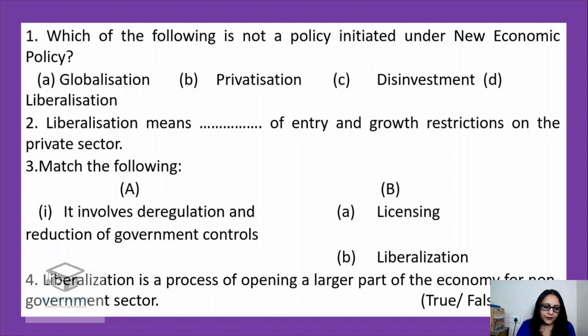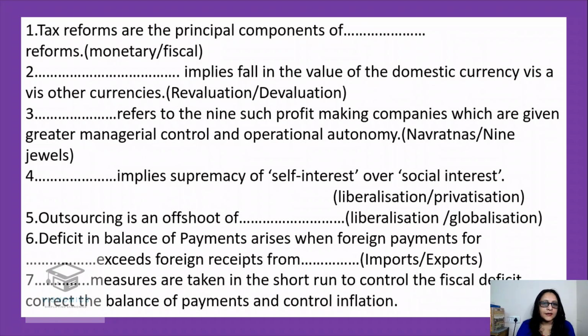Match the following. It involves deregulation and reduction of government controls. So what it stands for? You have to match column A to column B. So it involves deregulation and reduction of government controls. Yes, it's liberalization. Absolutely right. Liberalization is a process of opening a larger part of the economy for non-government sector. Yes, it's true.